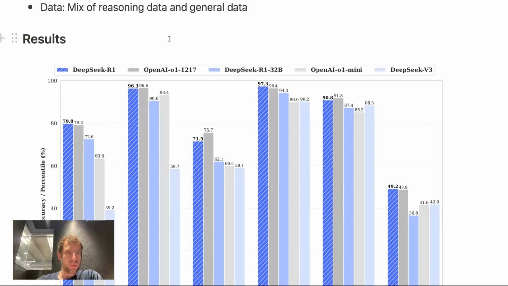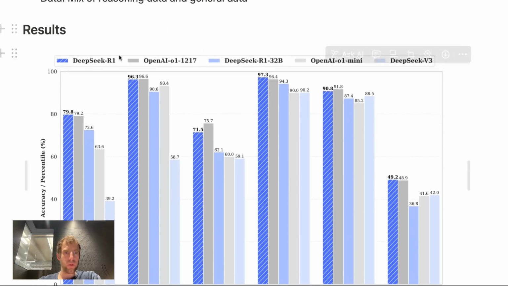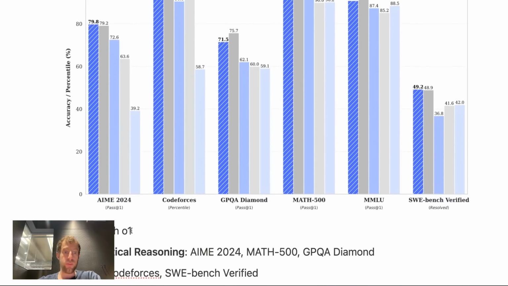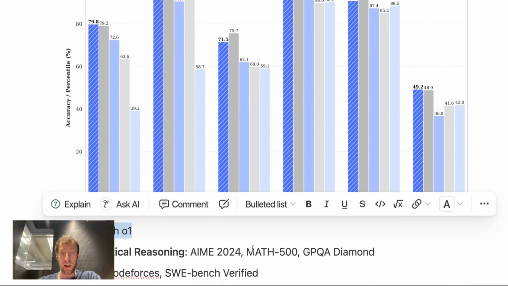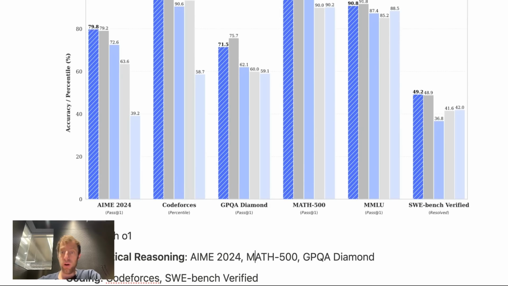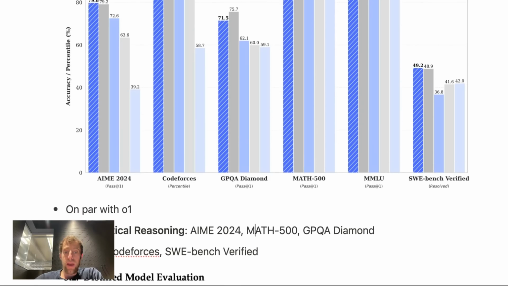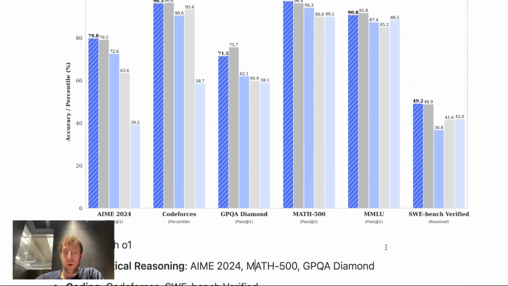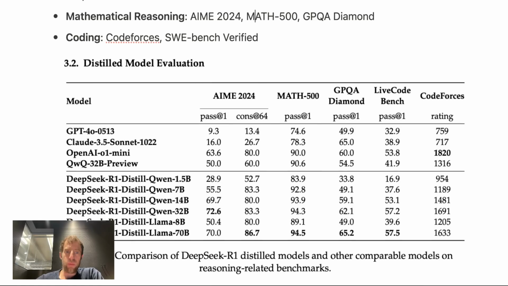So what are the results? They show a bunch of nice results here: DeepSeek-R1 versus O1 and some smaller models, O1 Mini. Really, the punchline is it's very close to O1 on a bunch of interesting challenges related to coding and math. Now, one in particular, pay attention to SWE-Bench Verified. It's a very popular benchmark for general software engineering challenges, and it is doing quite well, slightly better than O1, apparently.